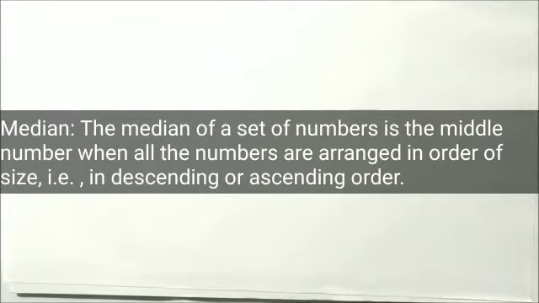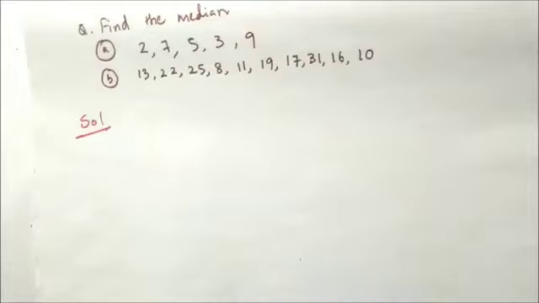If you arrange them, then you will get a term which is in the middle of the list. That number will be considered as the median of the set of data. It will be more clear by discussing some examples. Here is the question. Find the median of 2, 7, 5, 3, 9. I will not read all the numbers.